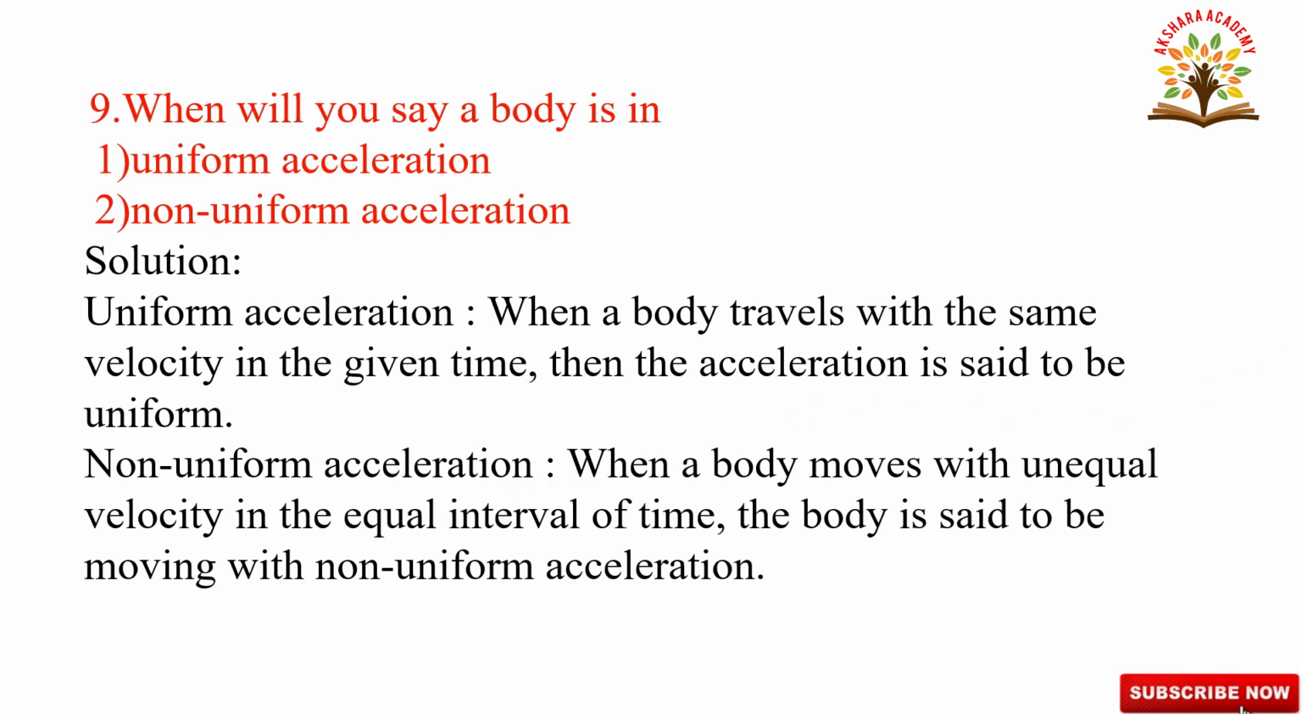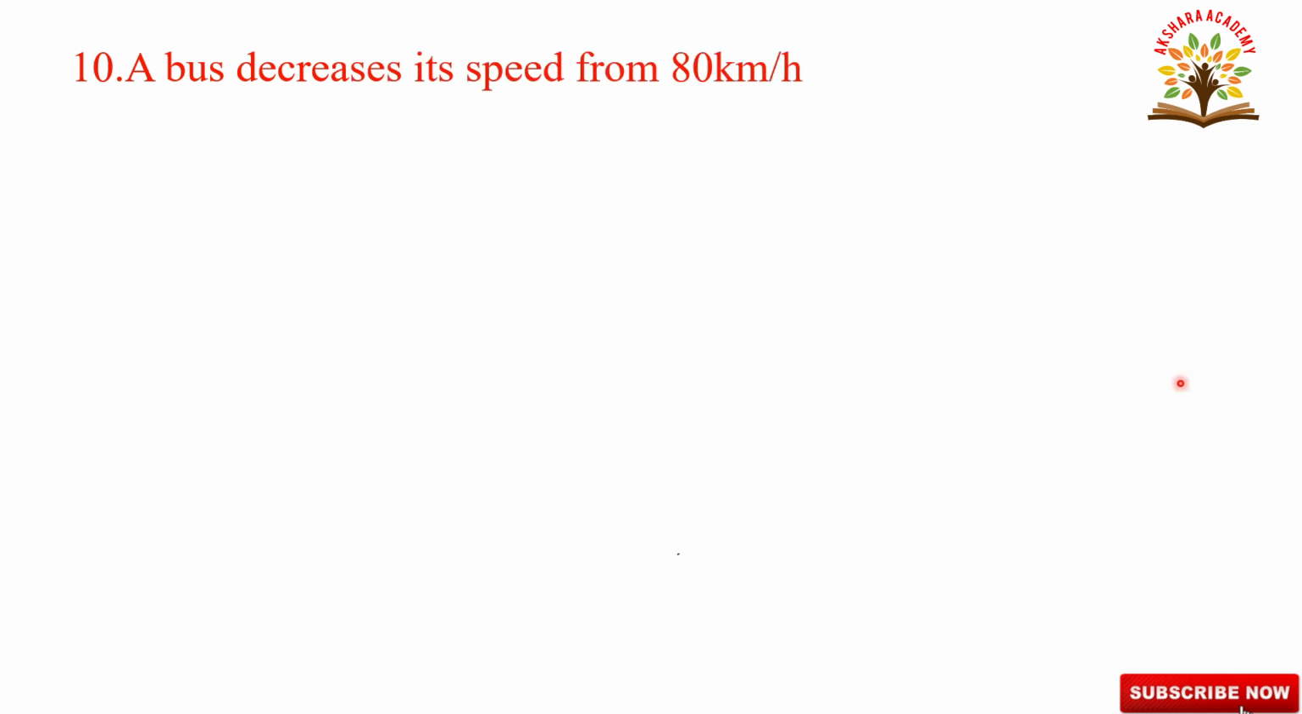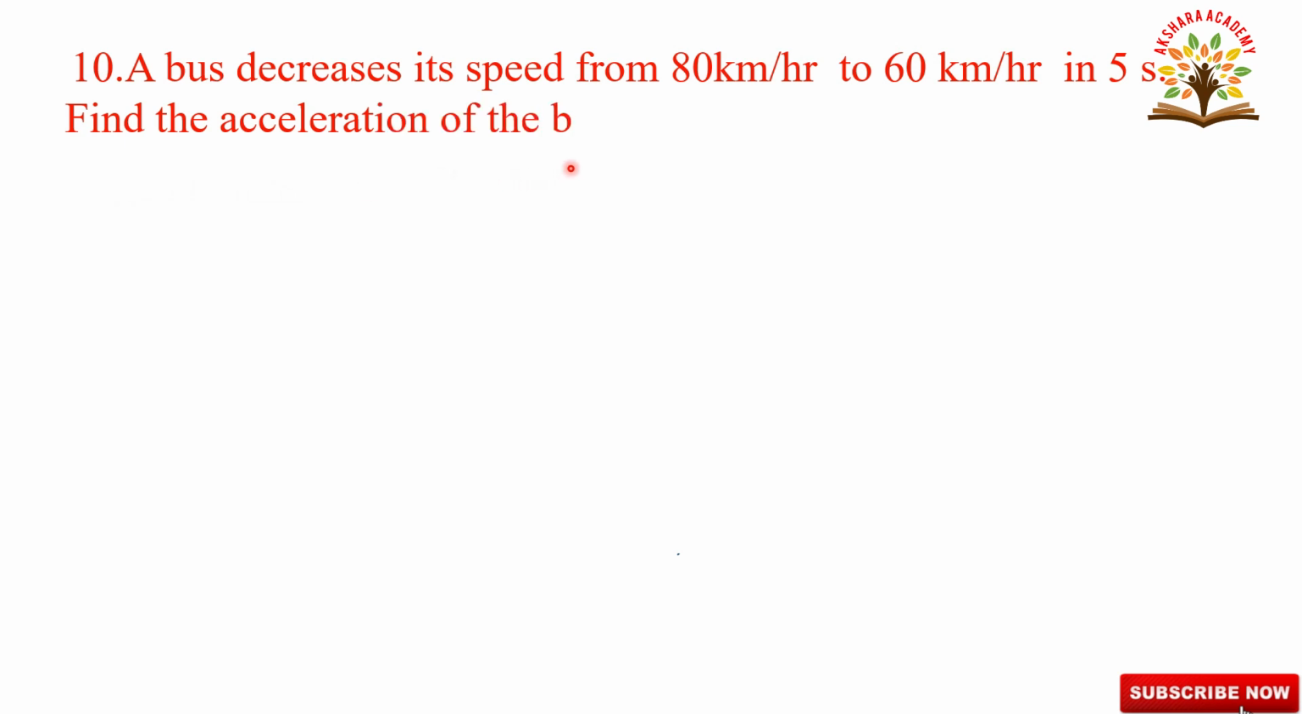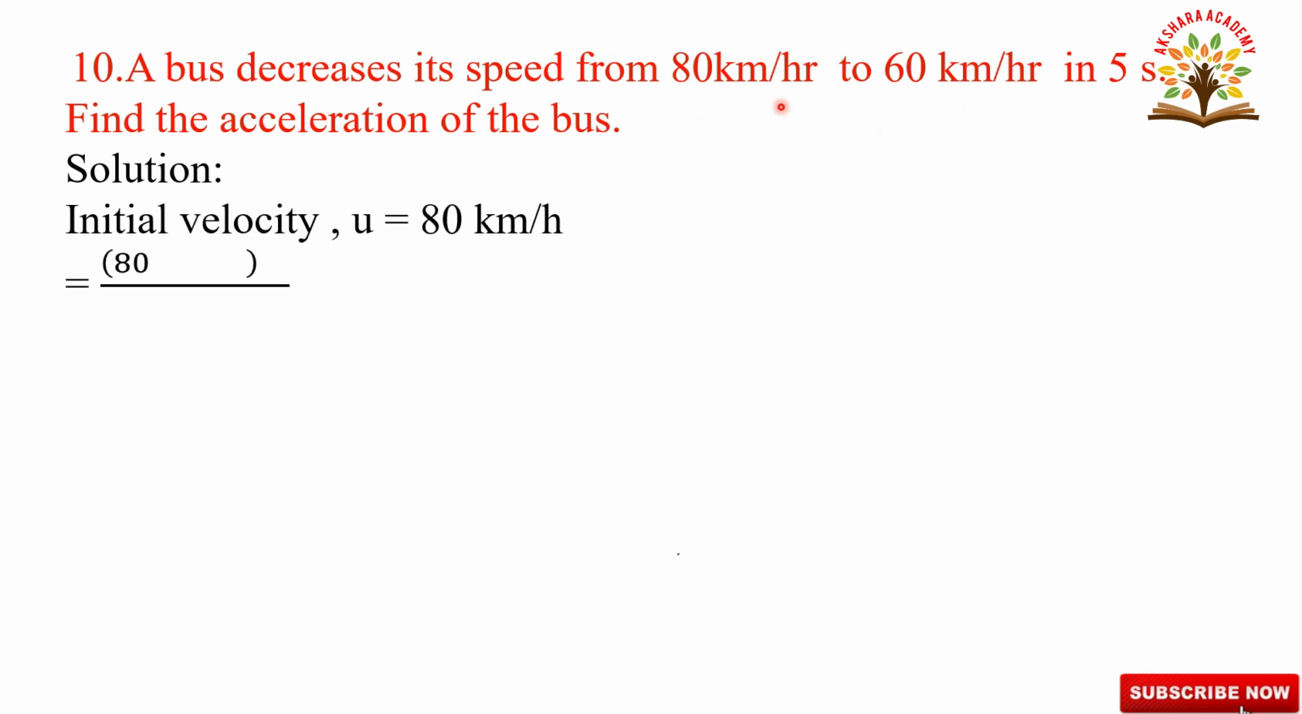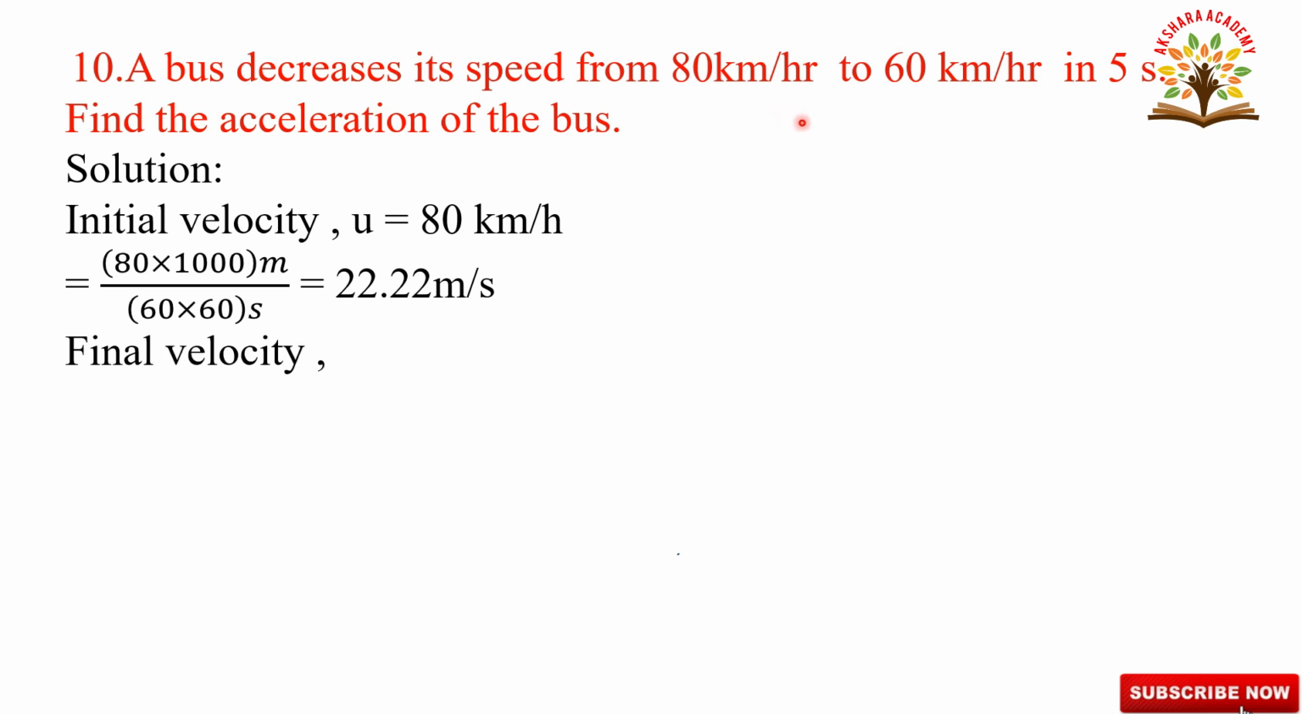Let us go to the next question. Let us go for the 10th question. A bus decreases its speed from 80 km per hour to 60 km per hour in 5 seconds. Find the acceleration of the bus. First, we have to convert kilometer per hour to meter per second. Should multiply with either 5 by 18 or 1000 by 3600. 1 kilometer is equal to 1000 meters. 1 hour is equal to 60 into 60, 3600 seconds.